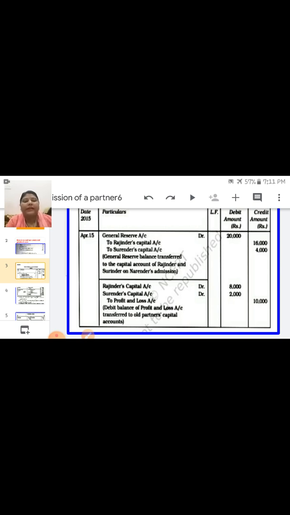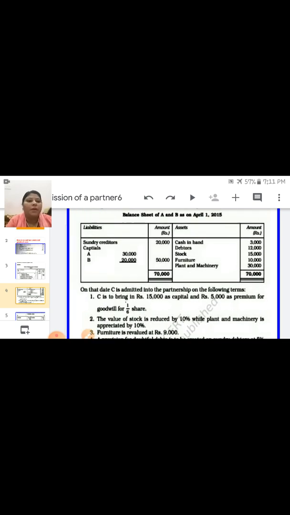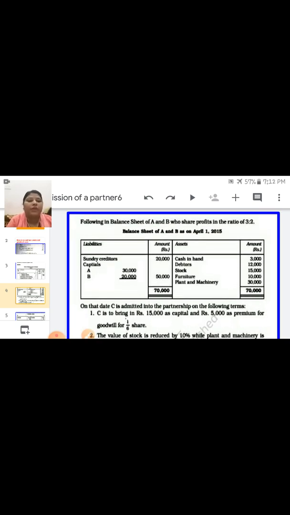Now let us start our question, in which you have to prepare the profit and loss appropriation account, revaluation account, partners' capital accounts and journal entries. This is the balance sheet in which A and B are old partners. The ratio is given as 3:2. And here the balance sheet is given on 1st April 2015. Balance sheet format you already know. It is given in the question.